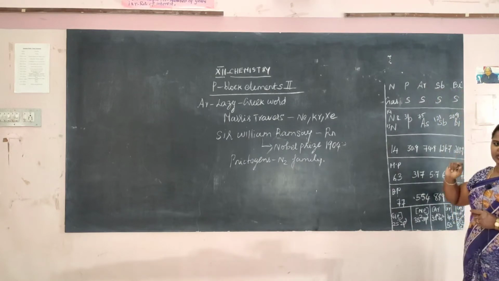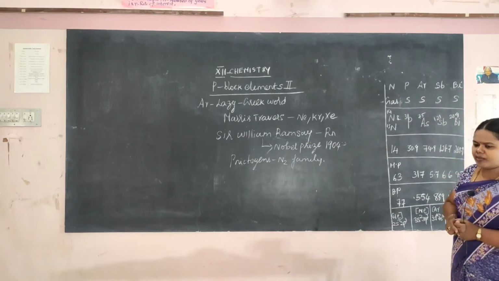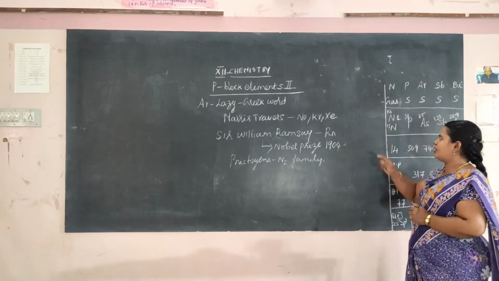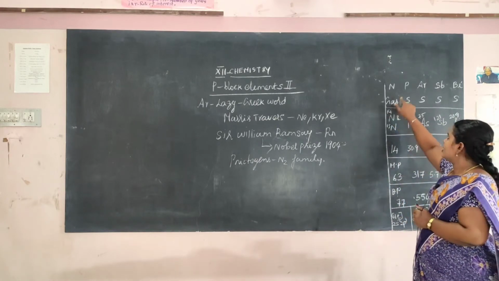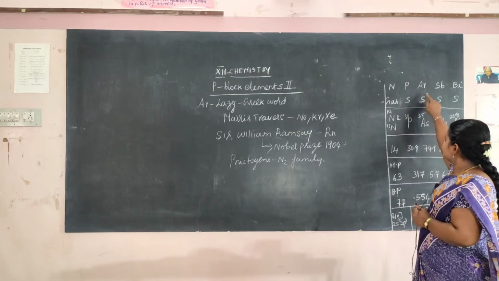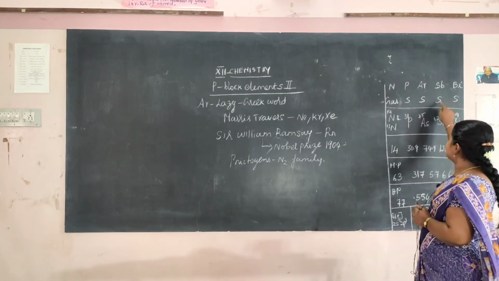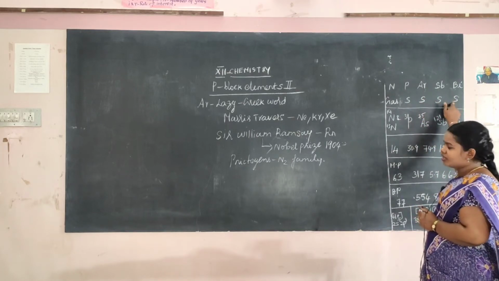What is the physical state of these elements? Nitrogen is a gas, phosphorus is a solid, arsenic is also a solid, antimony is also a solid, and bismuth is also a solid.